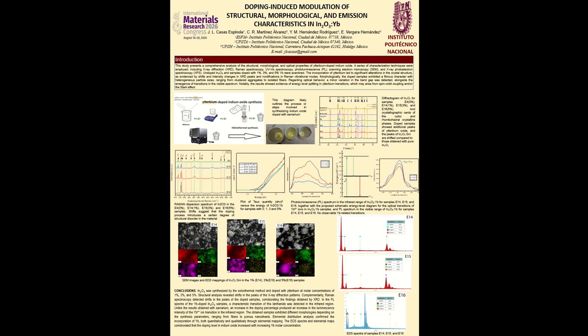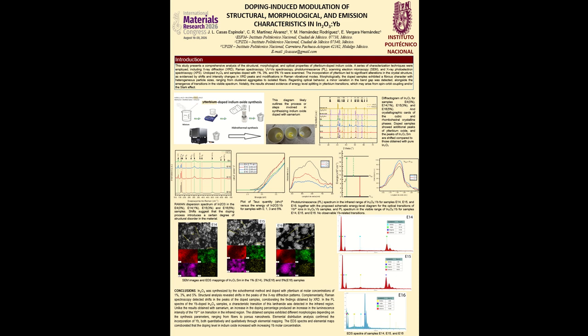The absorbance spectra of the doped samples show that ytterbium doping alters the electronic structure of In2O3, as evidenced by changes in intensity and spectral shifts. The absorbance intensity decreases with increasing ytterbium concentration. This may indicate a lower light absorption efficiency as the dopant concentration increases, or a modification of the electronic density of states of the material. To determine the band gap value, the Tauc method was used.